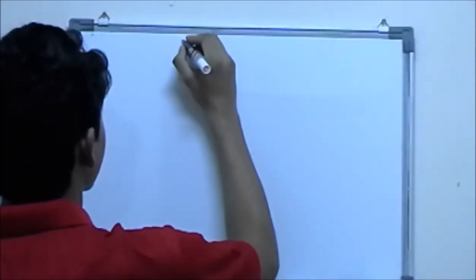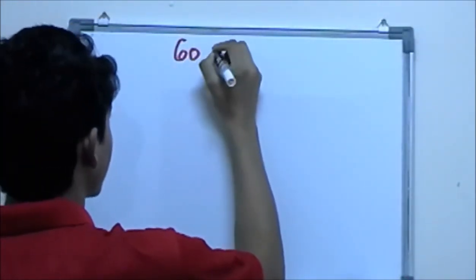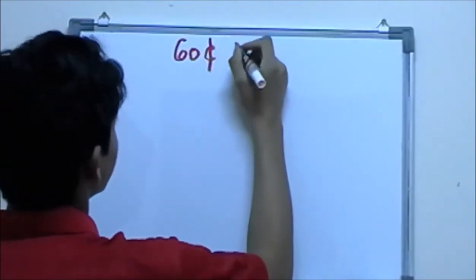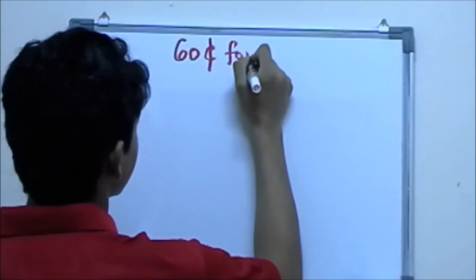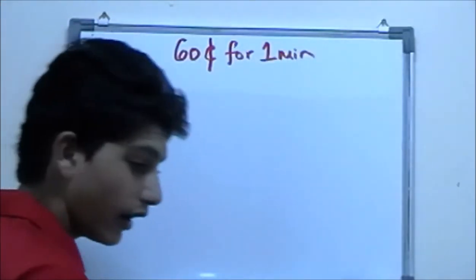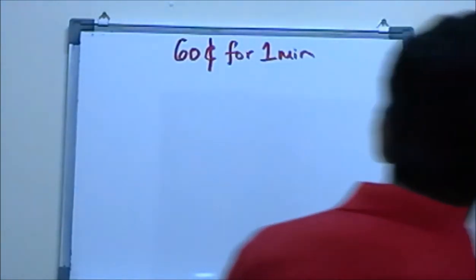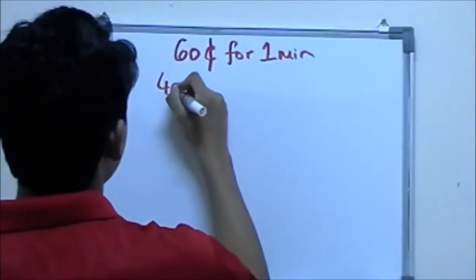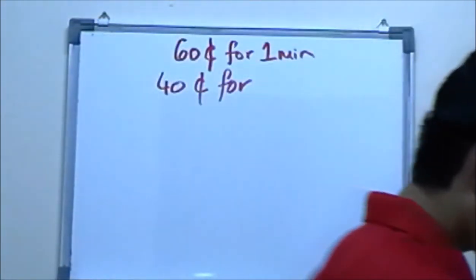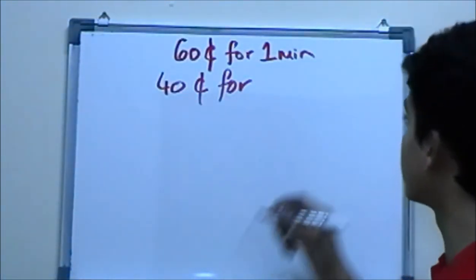Okay, so suppose your cell phone company says that you can talk for a minute for 60 cents, 60 cents for 1 minute. And then you have an additional 40 cents for additional minutes.